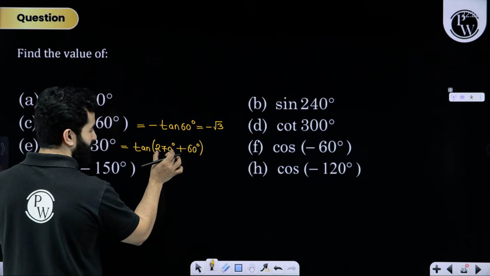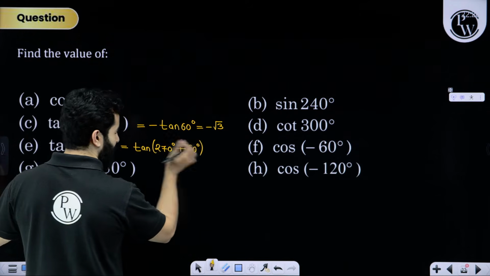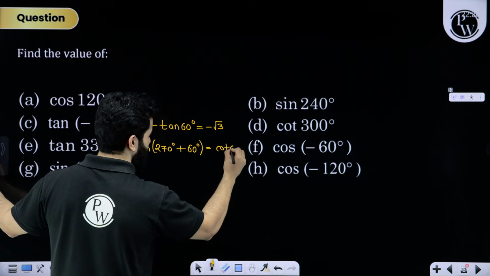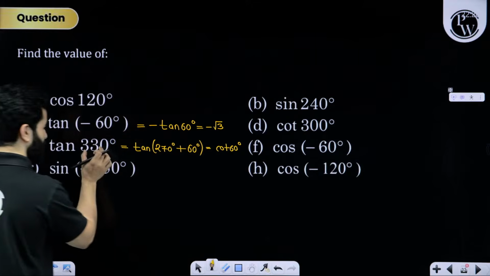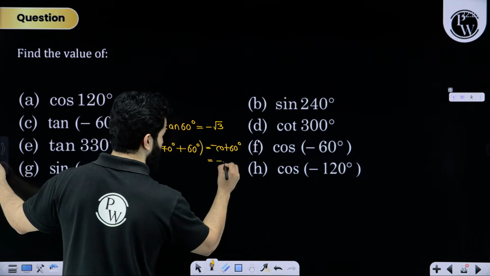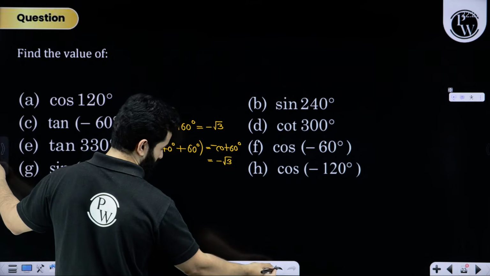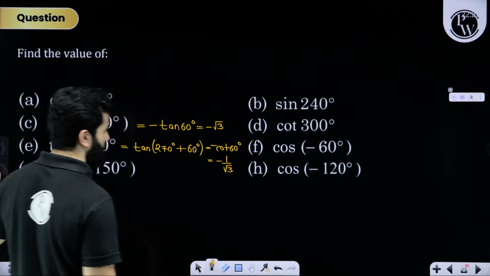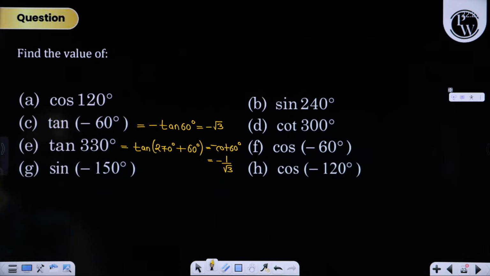That means this is odd, so tan will get converted into cot. So cot 60 degree. This is the fourth quadrant, that means minus sign. That means again the answer is going to be minus 1 upon root 3. Isn't it? Minus 1 upon root 3.